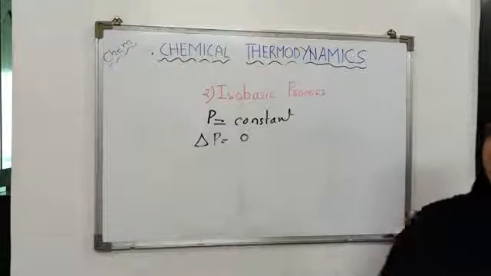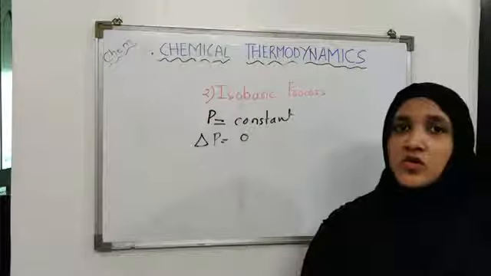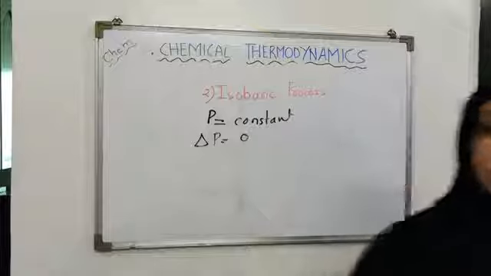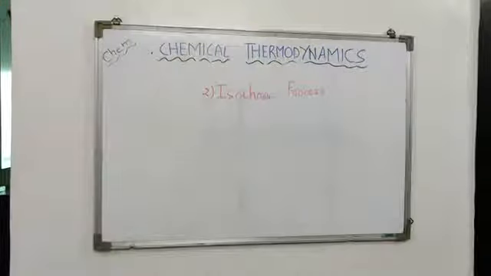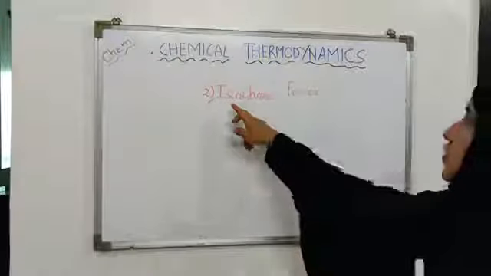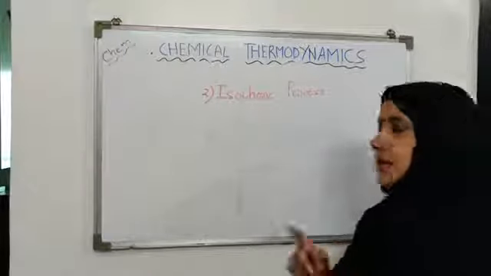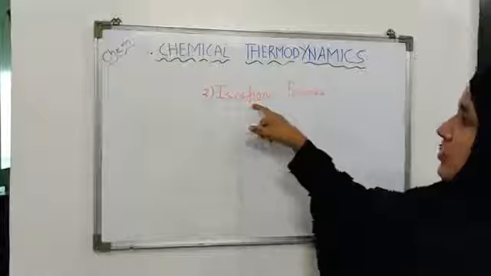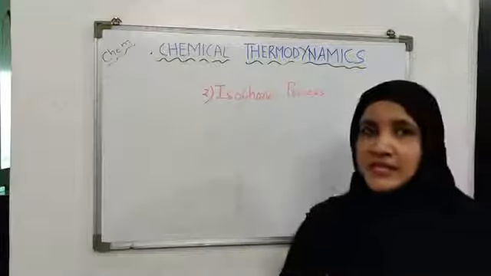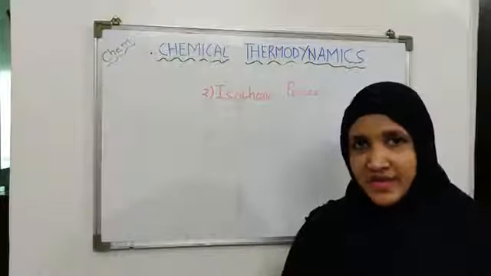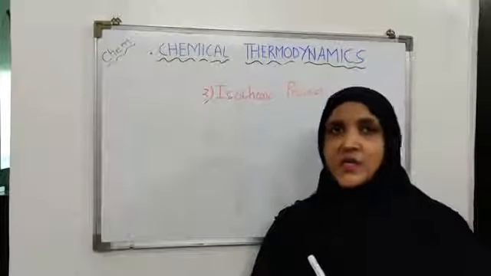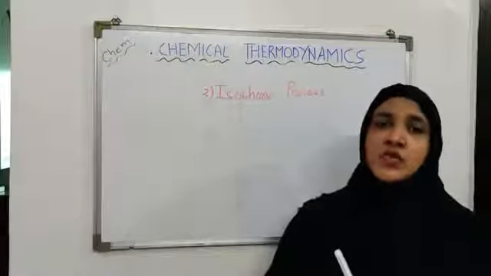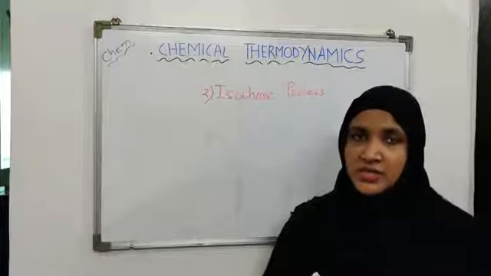Okay. Now the third type of process is the isochoric process. Choric stands for volume. So any process conducted in such a manner that the volume of the system remains constant throughout the transformation is known as isochoric process.